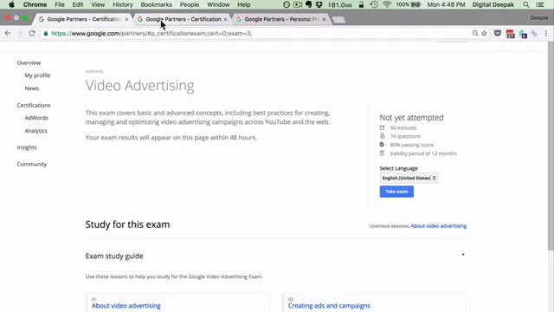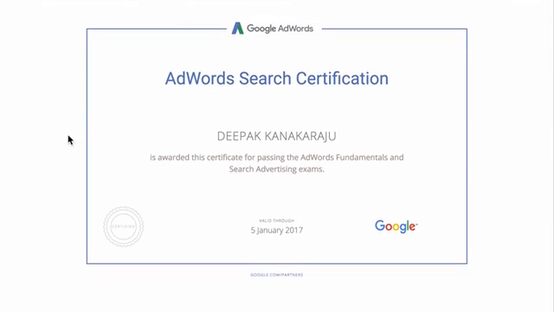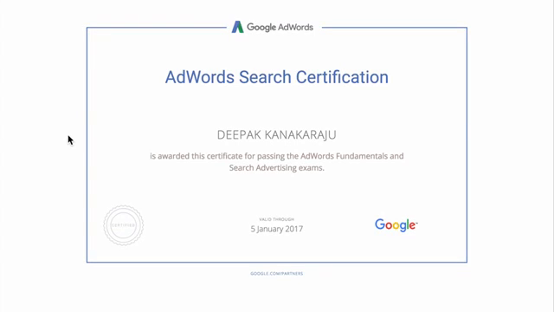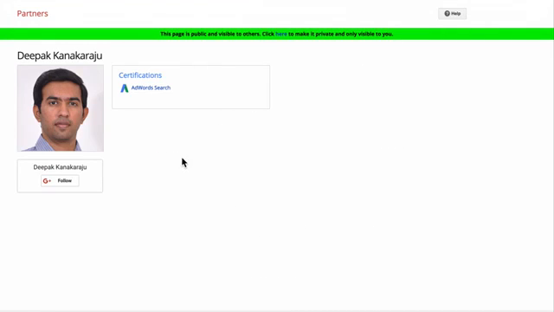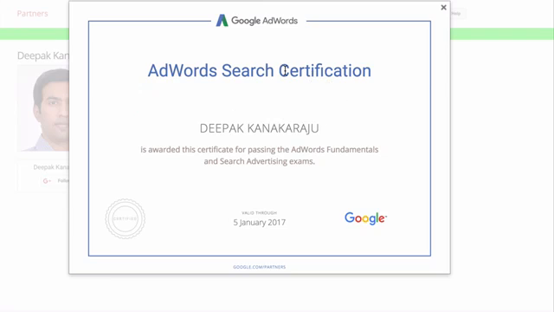Once you get certified, you can get a certification badge which looks like this. This is my certificate, and you can see that it's valid up to 5th January 2017. Google also gives you a public profile in which you can showcase your Google certificate to other people. This is my public profile URL. I can share it with anyone. It shows that the page is public and visible to others, and click here to make it private. Right now this notification bar is coming because I am logged into my account. But if somebody else is looking at this profile link, they will be able to click on this particular link and they can see that I have AdWords search certification.